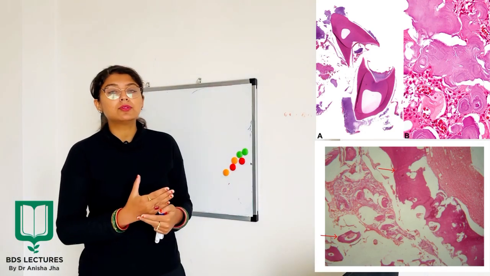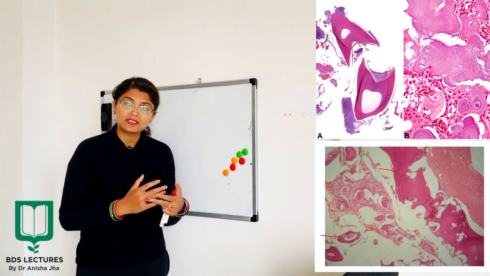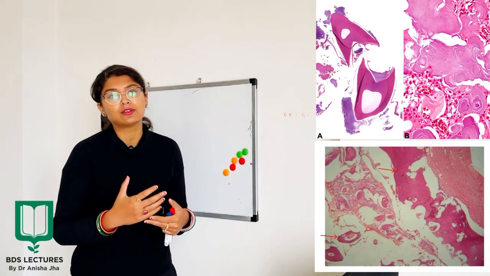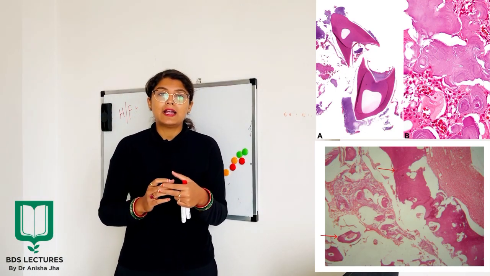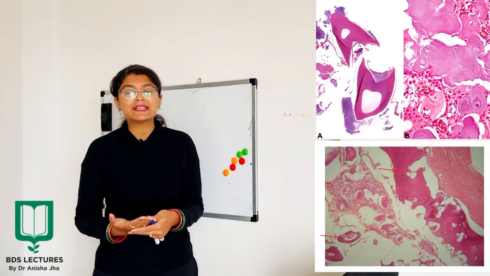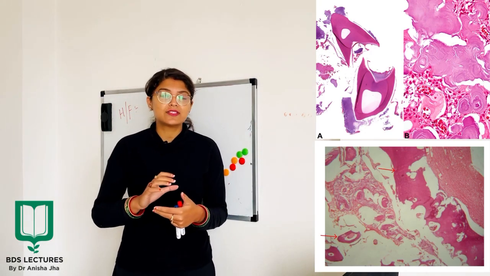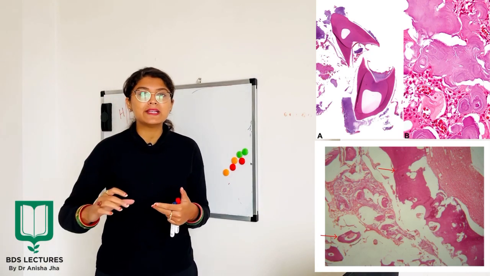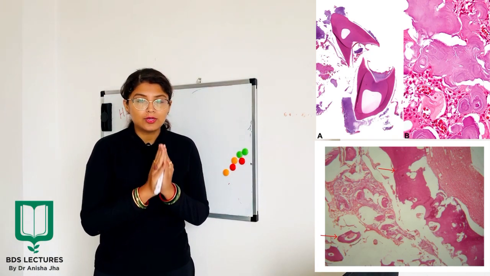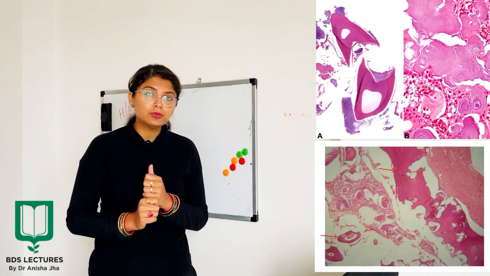If it is a compound odontoma, this is going to look very much similar to your original tooth, and in case of a complex odontoma, this is going to have a very haphazard pattern of arrangement, and this will not at all look similar to the original tooth.